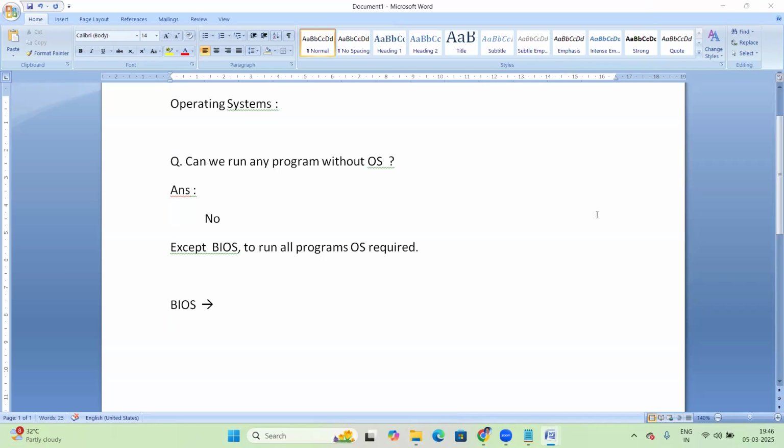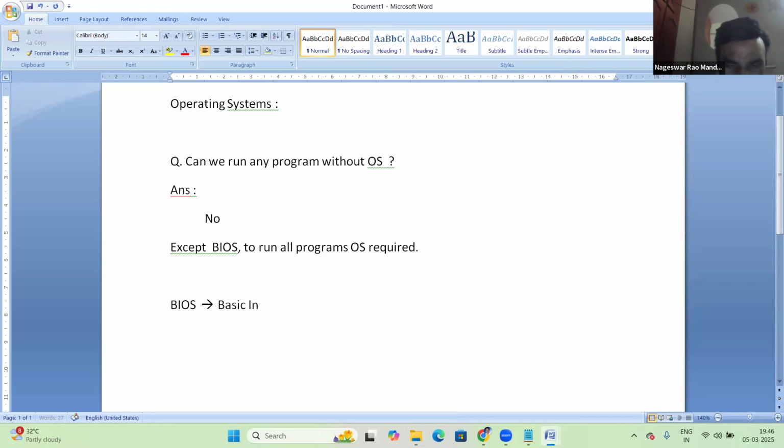Basic input output system. Yeah, good. So BIOS stands for basic input and output system. Exactly what is BIOS here? BIOS is not a software program.